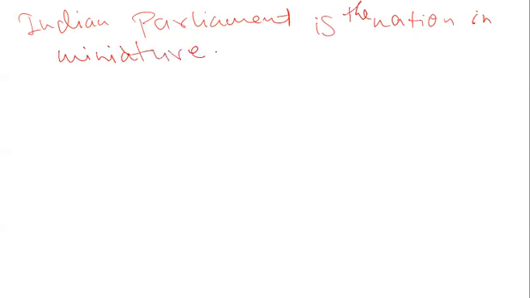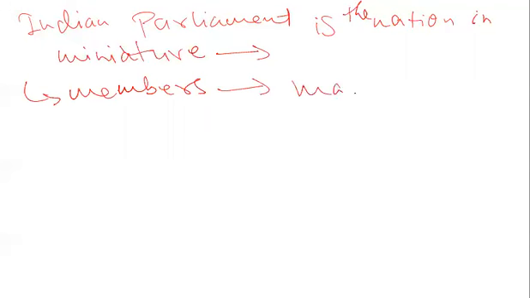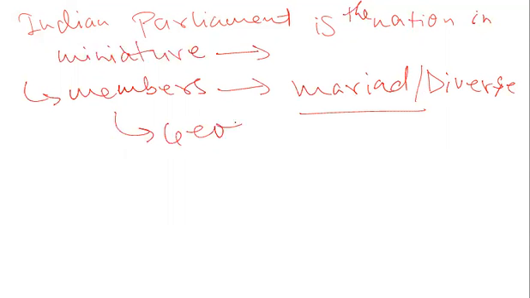We mean that if you look at the Indian Parliament, the members of the Parliament are very myriad. Here myriad means they are very diverse. They came from different geographical locations, from all over the country. There is geographical diversity in the members of the Parliament.